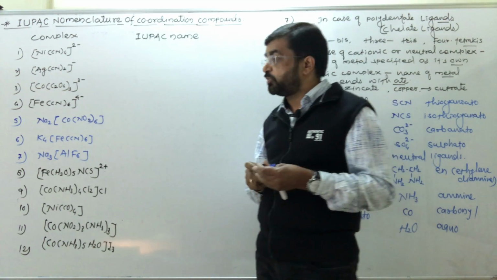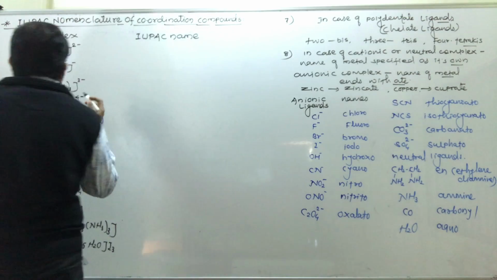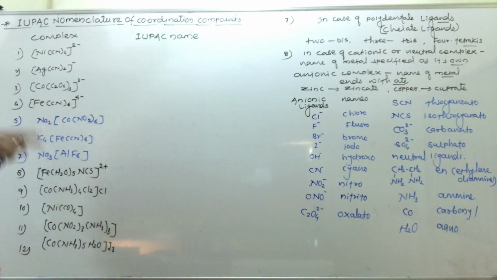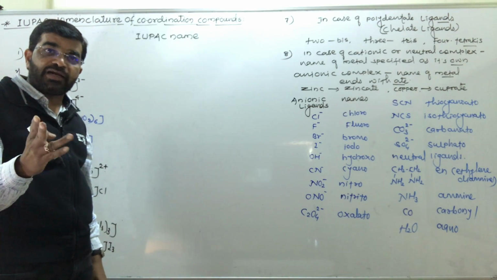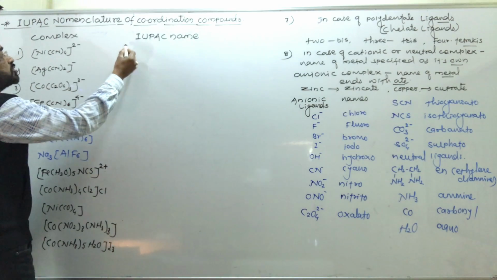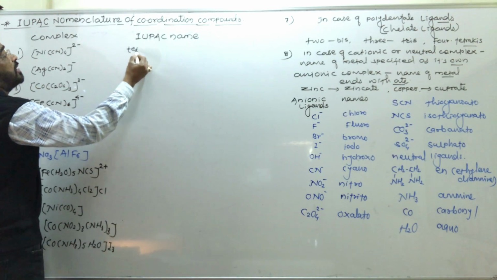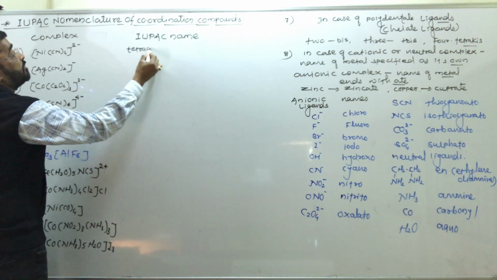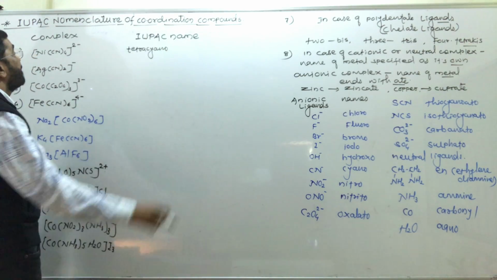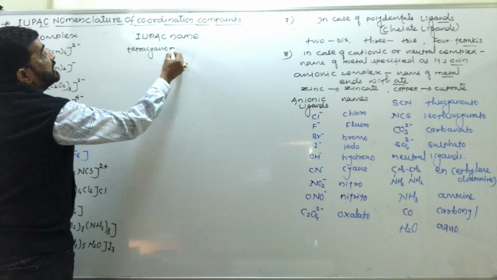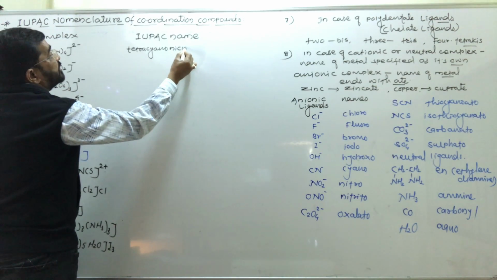Now see the first one. First of all we have to write the name of the ligand. How many similar ligands are there? Four. So four similar ligands means the prefix tetra. Tetracyano. What is the name of that metal?